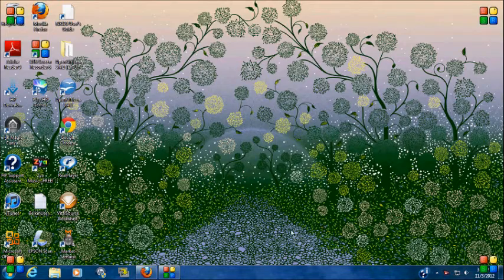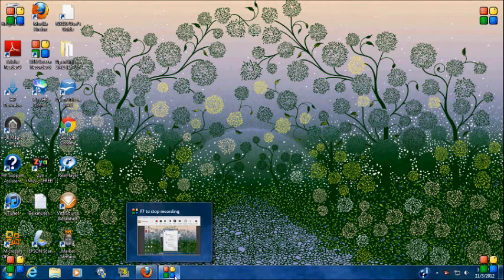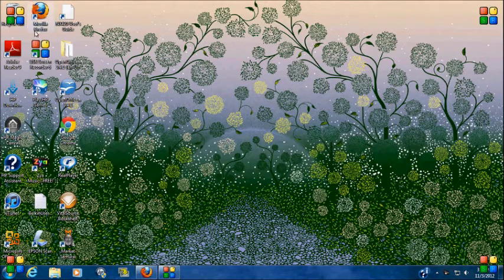I found a screen recording system that works really well. It's BSR. BSR. Remember that because it works, and it works well. This is the free version, so obviously it has its own little watermarks in the corners that you can see here. But the pro version comes without those watermarks.